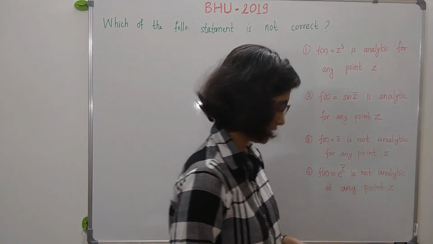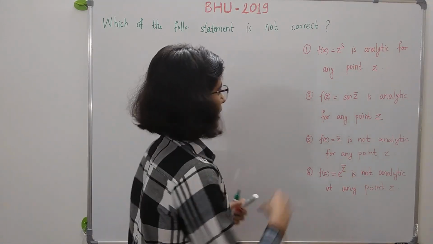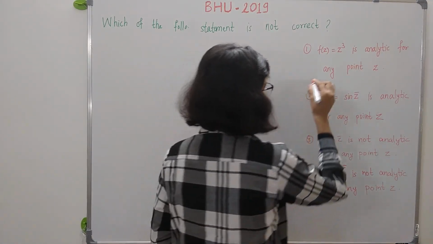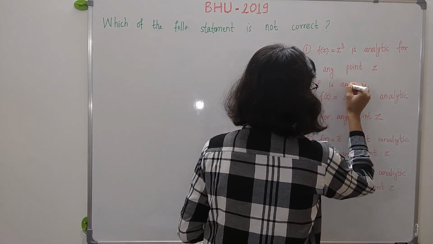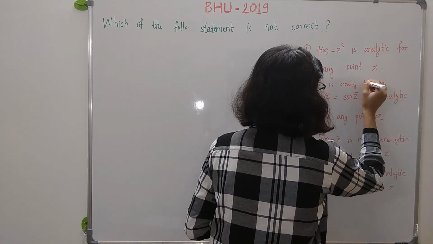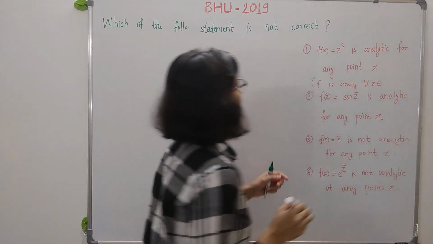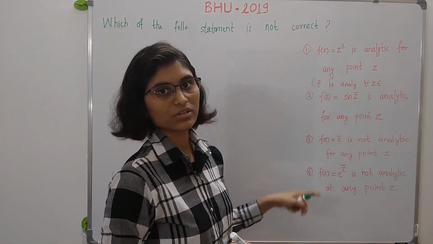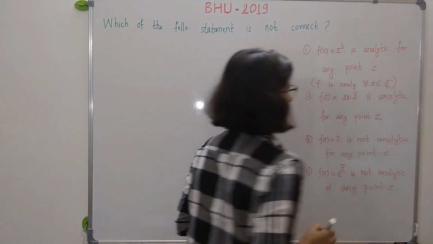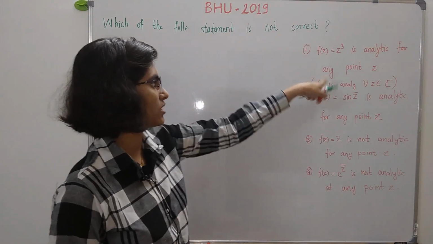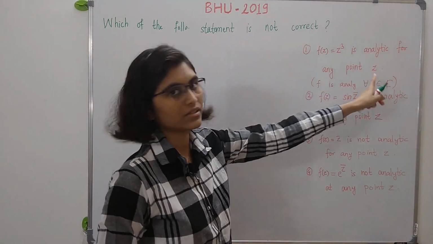Now, at any point z means this f is analytic for all z. The domain is not given, so the domain is just the set of all complex numbers C. So this is the meaning of any point z.